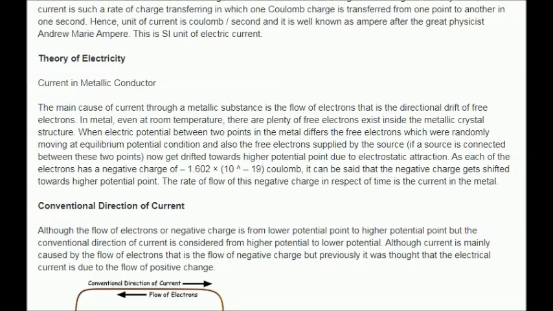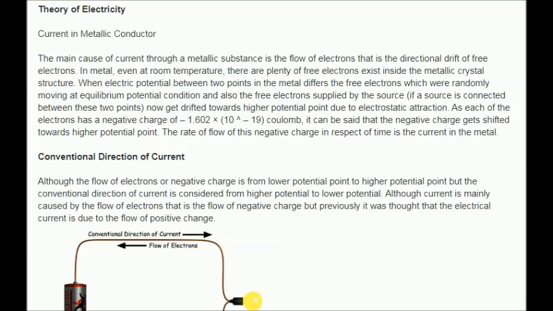As each of the electrons has a negative charge of 1.602 times 10 to the power of minus 19 coulomb, it can be said that the negative charge gets shifted towards higher potential point. The rate of flow of this negative charge in respect of time is the current in the metal.